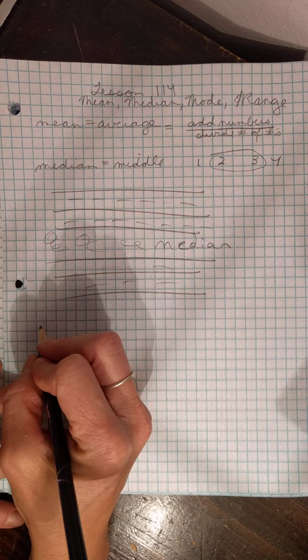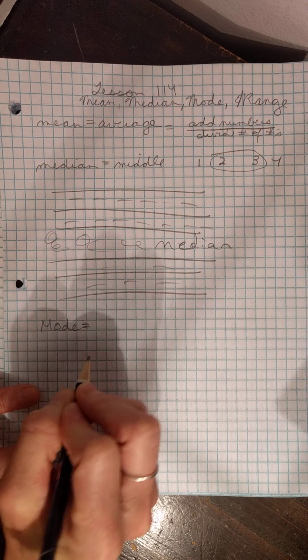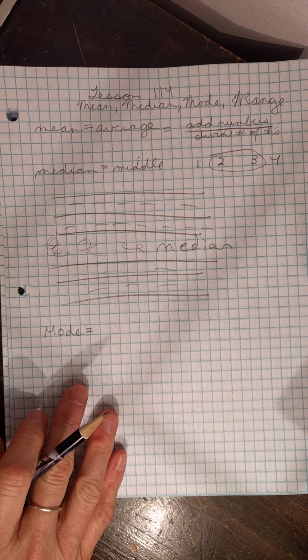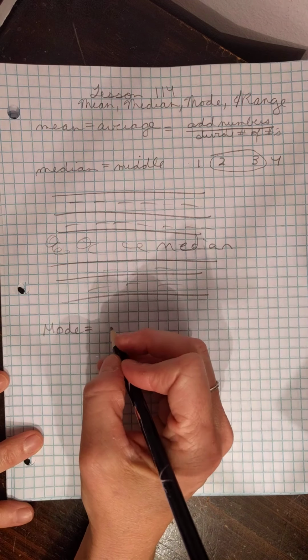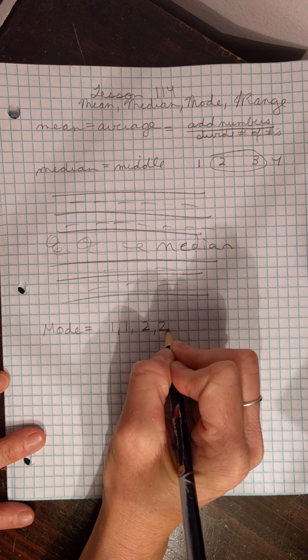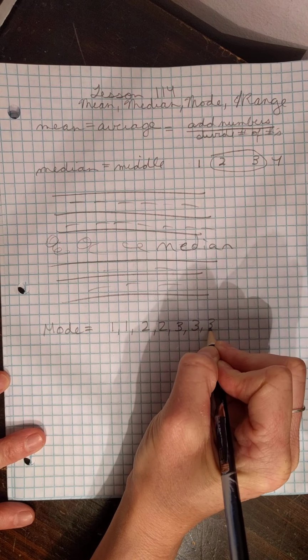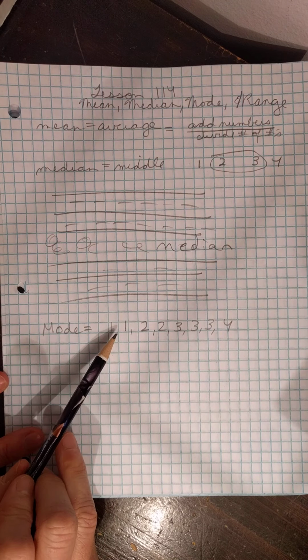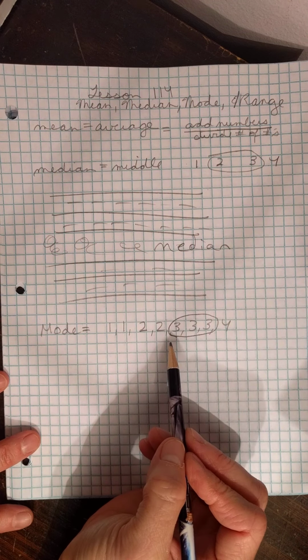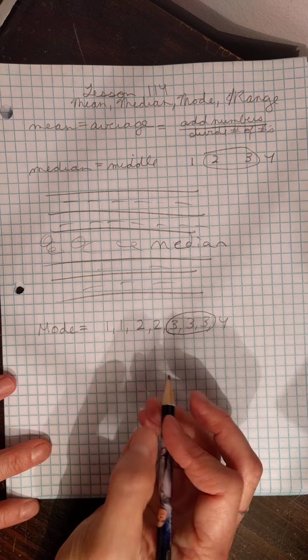The mode is the one that occurs the most. Sometimes saying things are in mode just means they're fashionable, but this will be the number that occurs the most. So if you had a list of numbers that was 1, 1, 2, 2, 3, 3, 3, 4, you would see that the 3 occurs 3 times, and that's the most any number occurs. So in this case, the 3 is the mode.